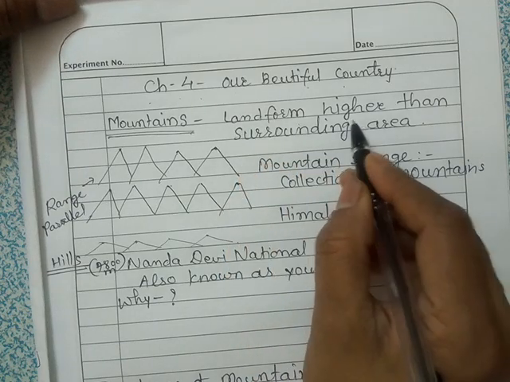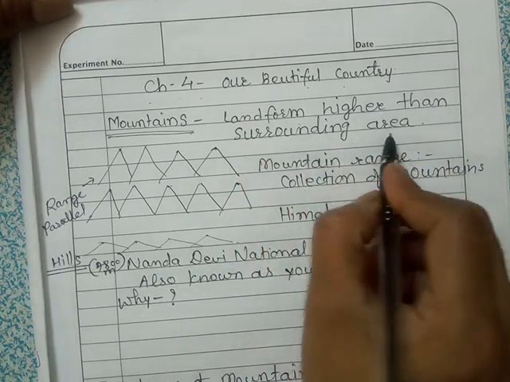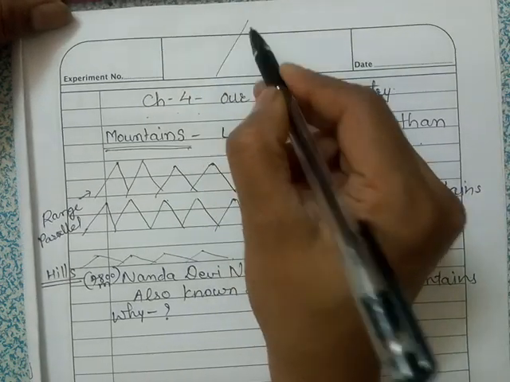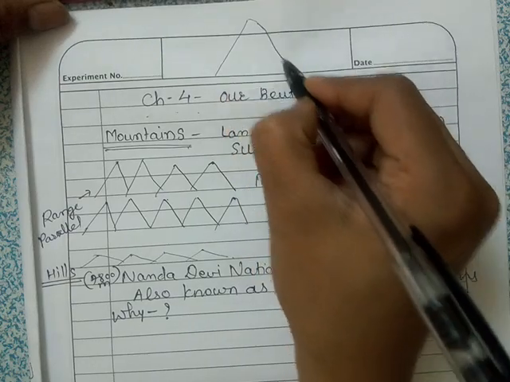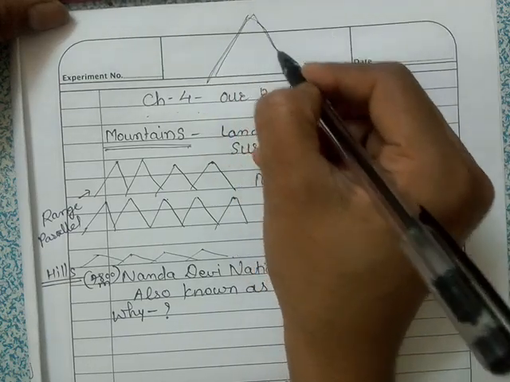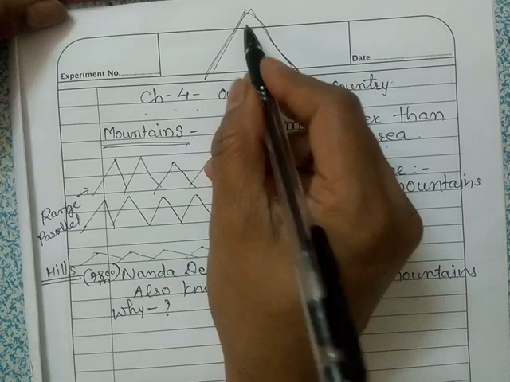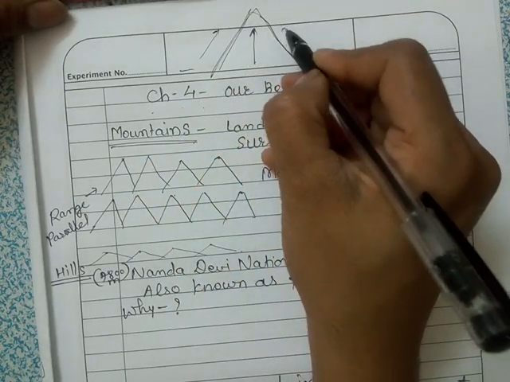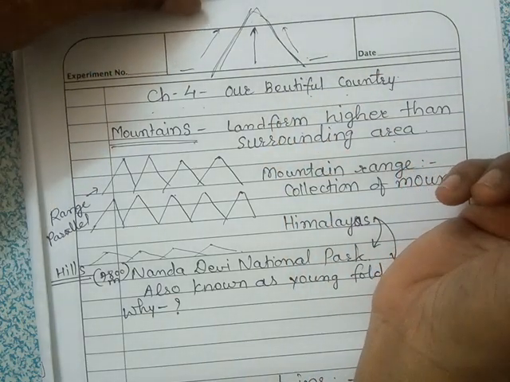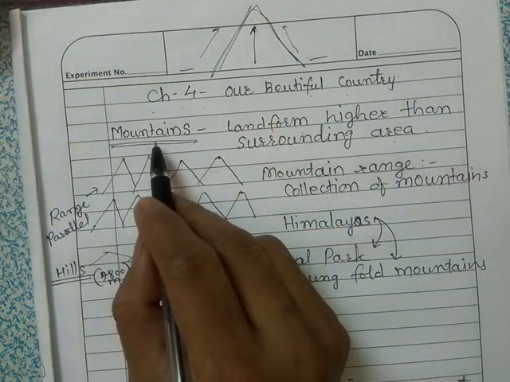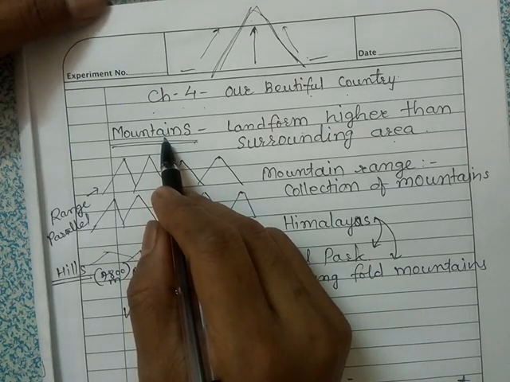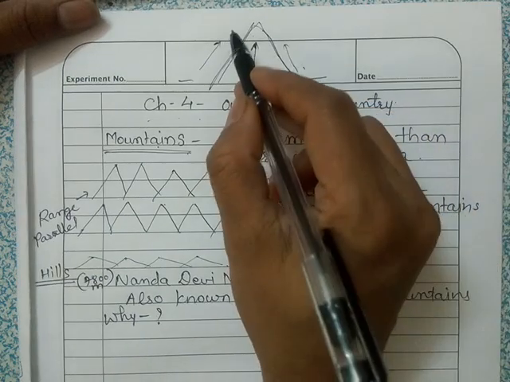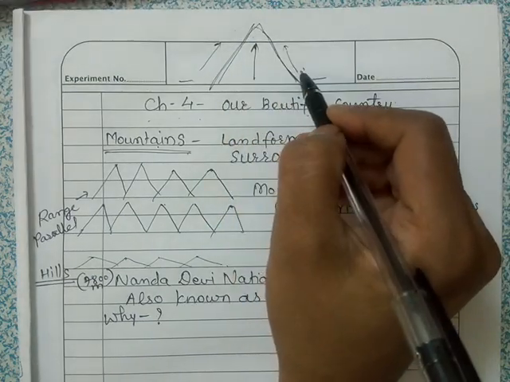Mountains are the landforms that are higher than the surrounding areas. You must have seen a mountain, it is just like a cone shape. This area is raised up and it is higher than the surrounding area, and this landform is known as a mountain. These landforms have steep slopes on all sides.